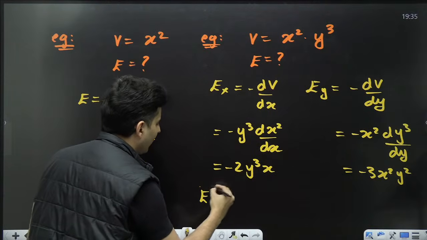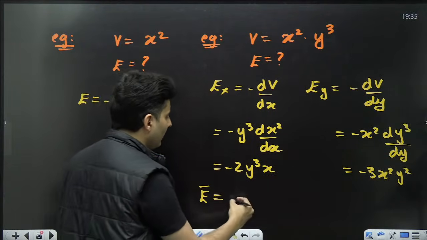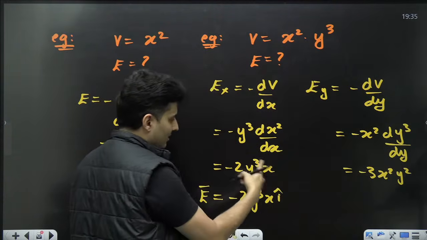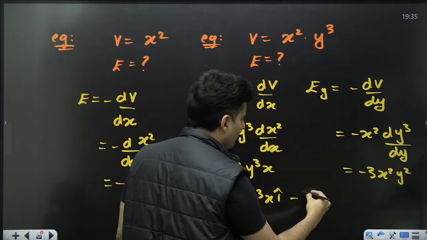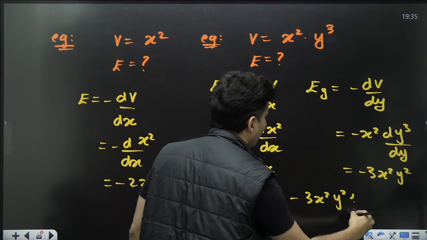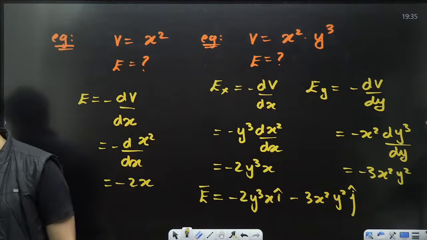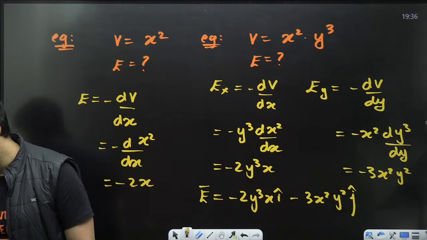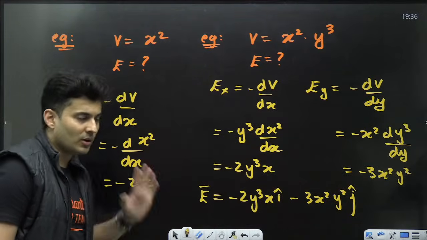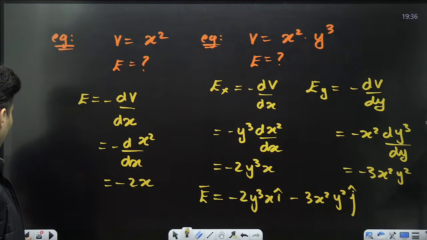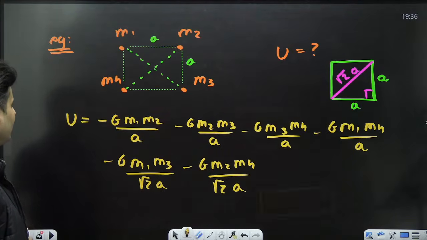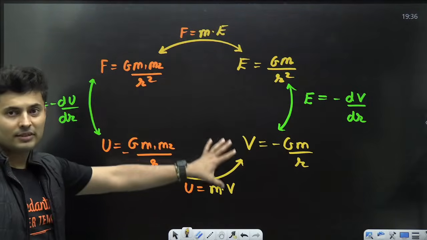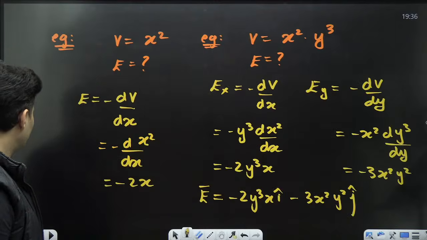So the total gravitational field will be, this is the x component, so minus 2y cube x i cap, and the y component will be minus 3x square y square j cap. This is how you get it. Is that clear? Is that very, very clear? Yep. So these kind of questions can also come in your JEE exam. So we have spoken about field, potential, etc. All these terms, and this was one of the most critical slides I feel, which relates all the terminologies.